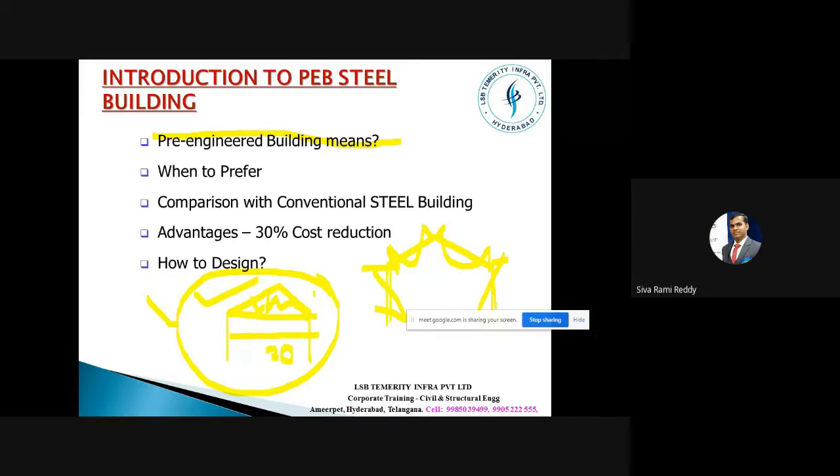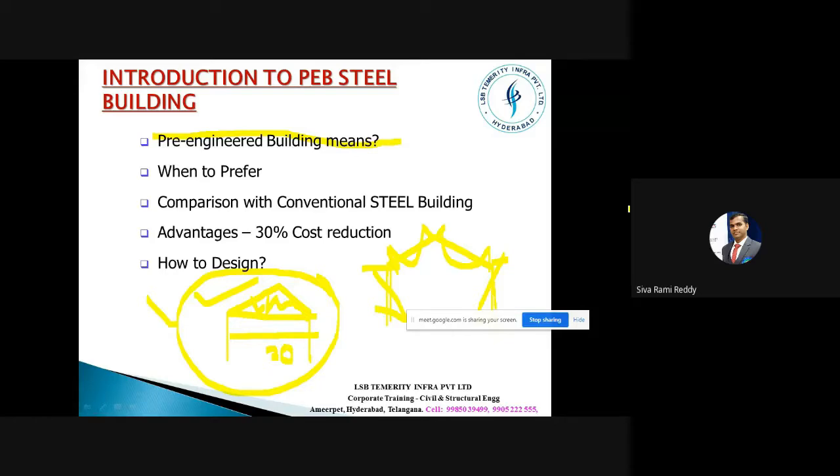But the weight of those materials will be very huge, and moreover, we are not effectively utilizing the material in the case of rolled sections. So what we do is, as per the exact bending moment requirement, let me say, one second please.